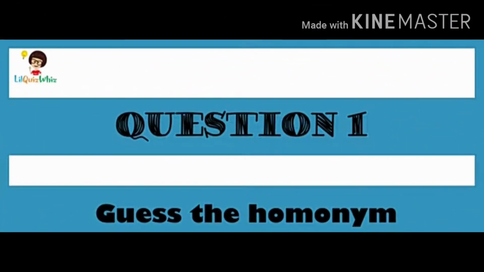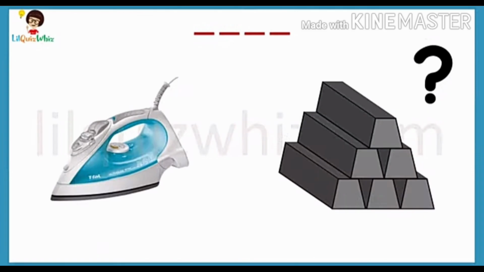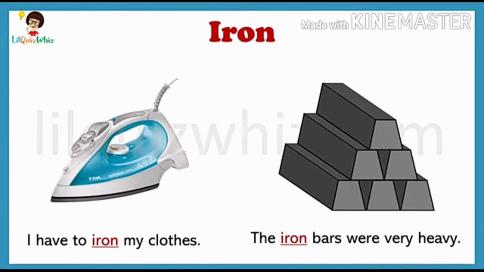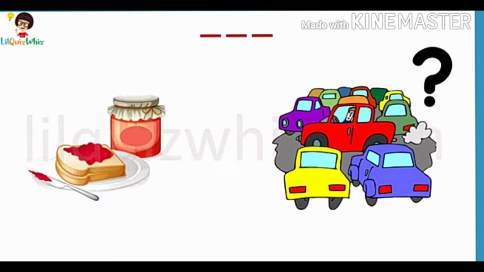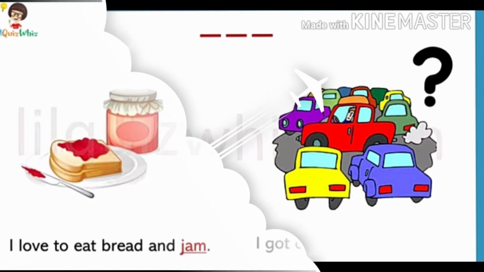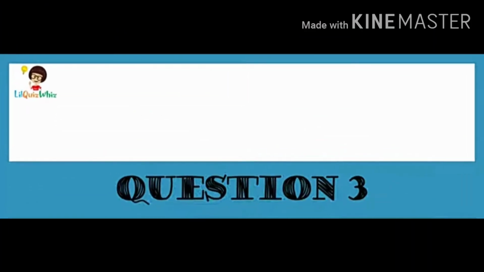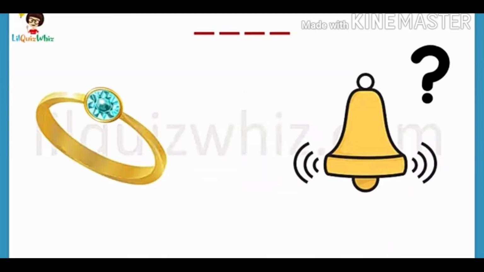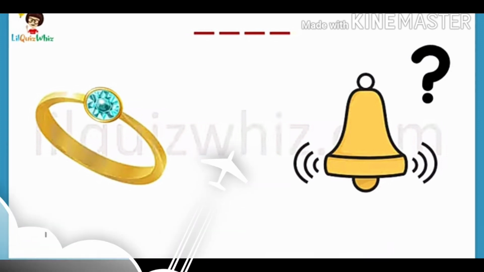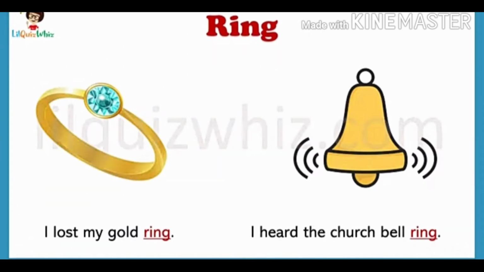Hey, it's time for your quiz now. Let me check how much you get it. So let's start the homonym quiz. And the correct answer is iron. And the correct answer is J-A-M, jam. So the right answer is ring, R-I-N-G.